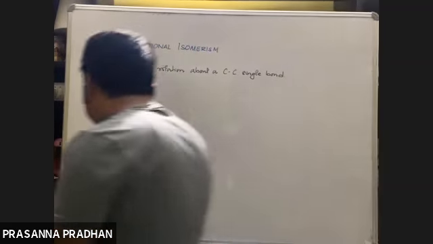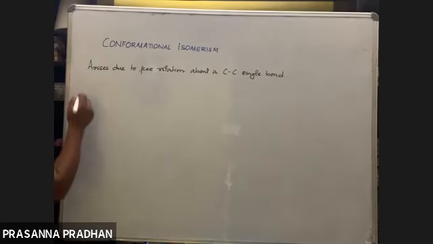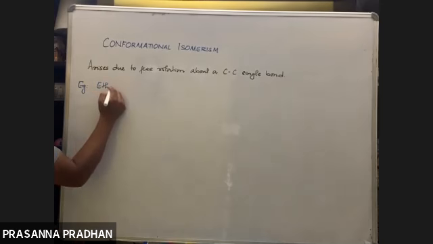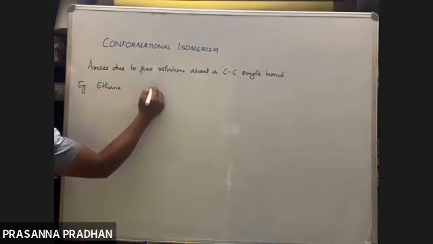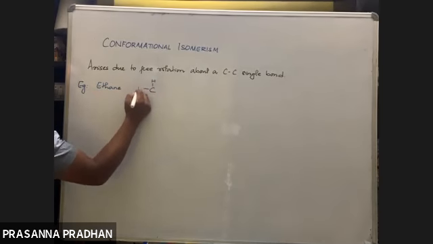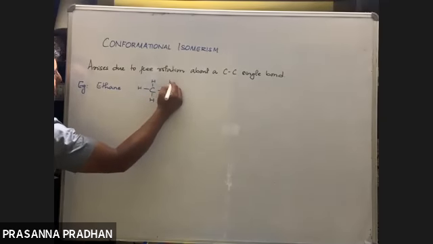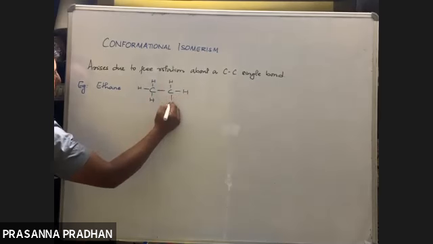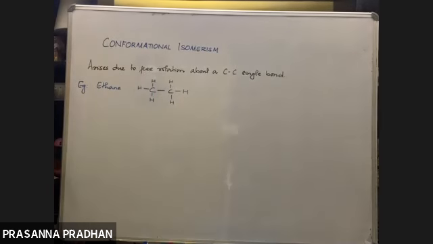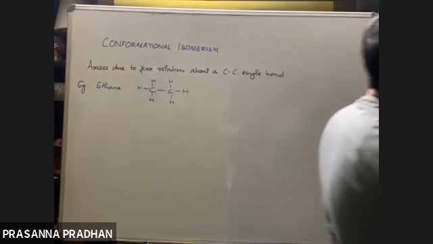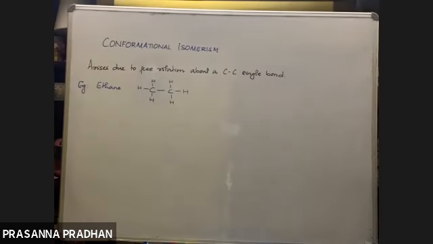Now, for example, I'll just take an example of ethane molecule, CH3 single bond CH3. How many carbon atoms do we have? We have two carbon atoms, and each carbon atom is bonded to three hydrogen atoms, and there is a bond between two carbon atoms.